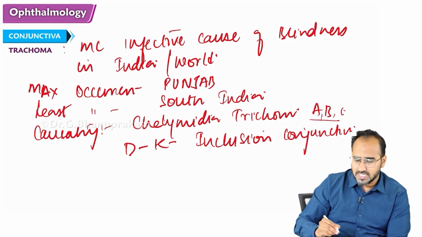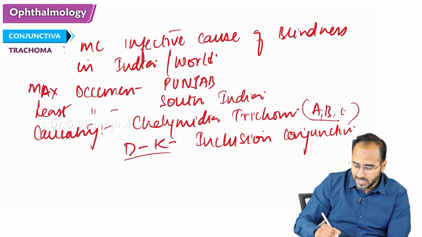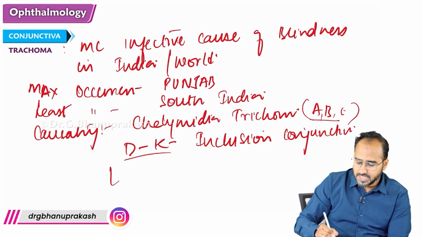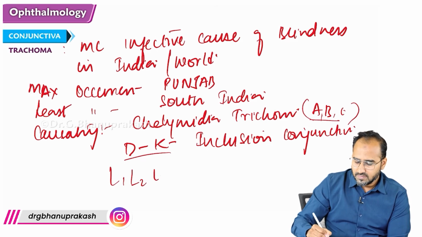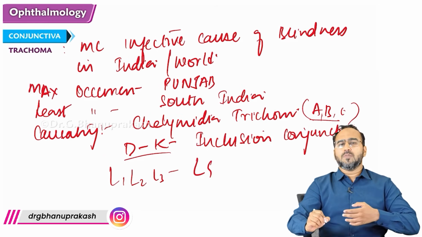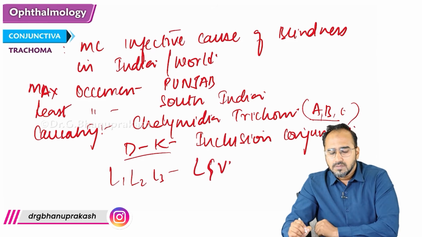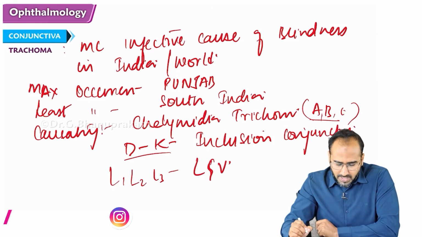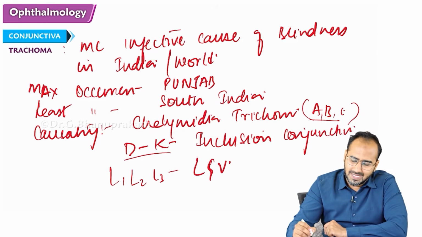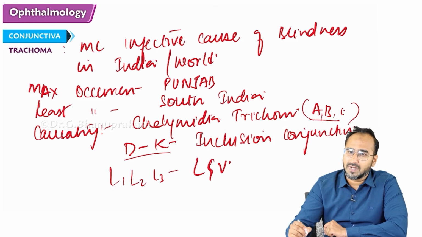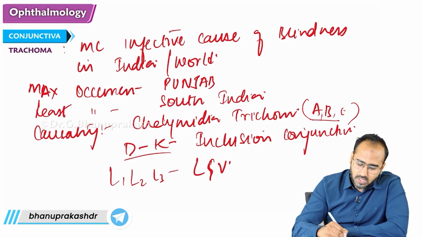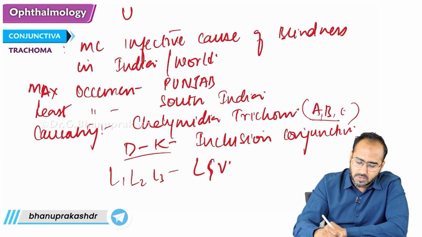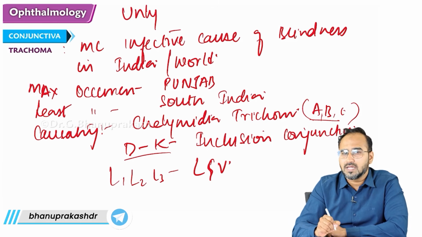D to K causes inclusion conjunctivitis. There is a strain of Chlamydia trachomatis, L1, L2, L3, that causes LGV disease. What is LGV? Lymphogranuloma venereum. So remember, trachoma is the most common infective cause of blindness in the world, commonly seen in unhygienic conditions.